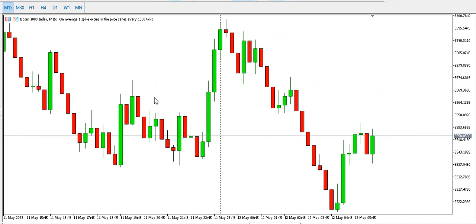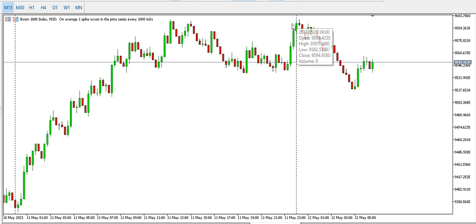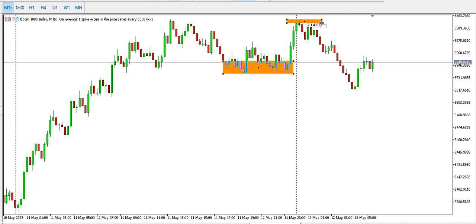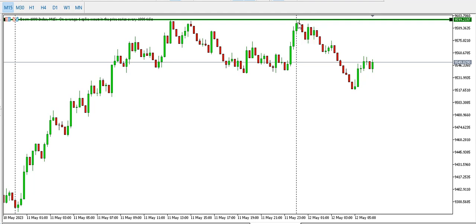Looking at boom 1000 index on the 15 minutes time frame, this is what I have. I have a low around here, a low around here, and a low around here. Then we can see a lower high. Not sure it's as high as the initial high. It's not as high as there. So a lower high or a double top.